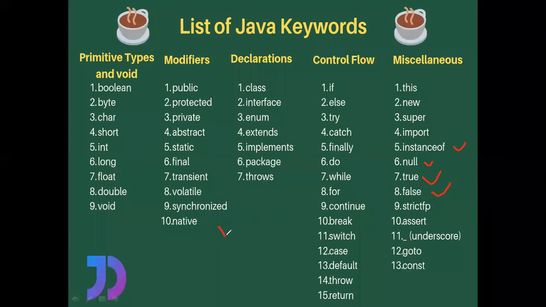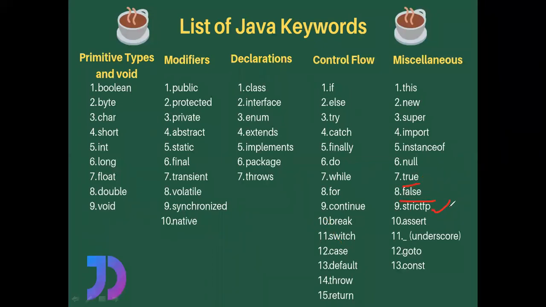For example, I have declared a variable as Boolean A, and inside that variable, I was allowed to store either true or I was allowed to store either false. Other than these two things, other than true and false, I cannot assign anything to this Boolean data type variable. So these are the two things that can be assigned to a Boolean data type variable.